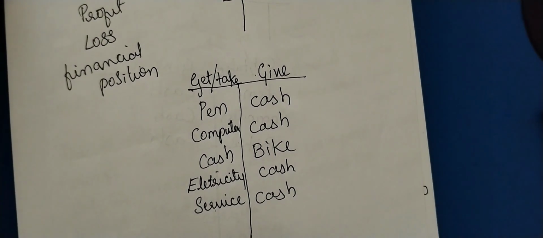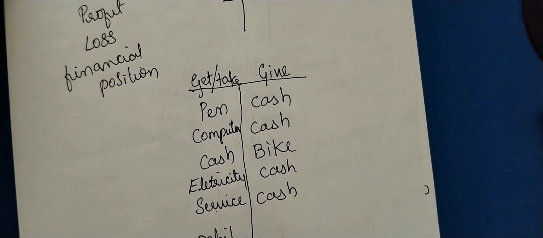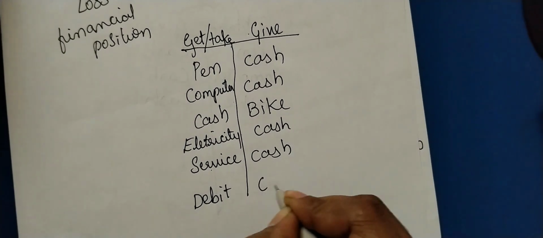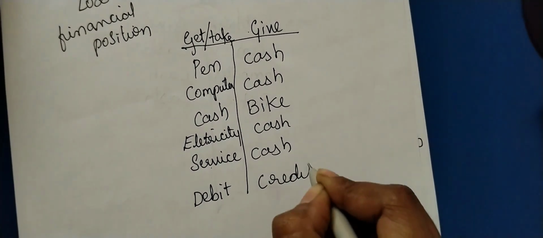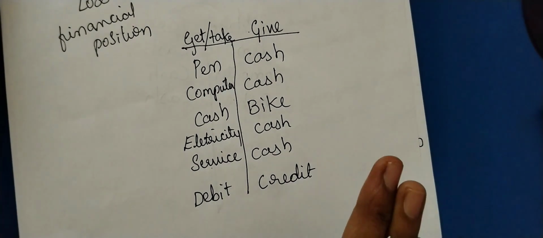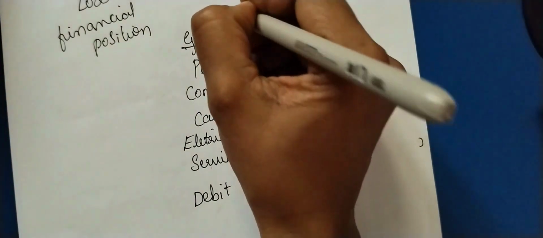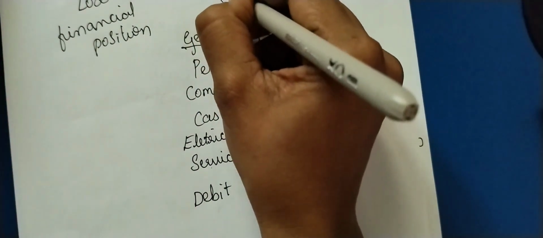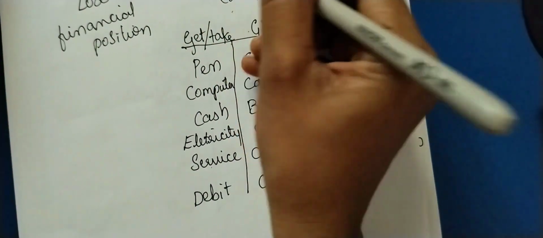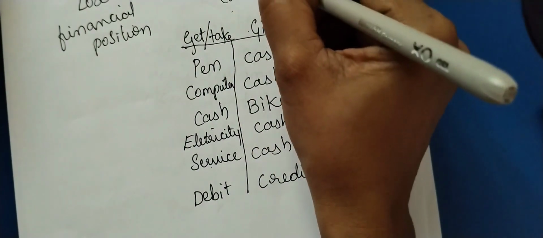Now, whatever you are getting, that you are debiting. Whatever you are giving, that you are crediting. I will make you understand conceptually and logically also.